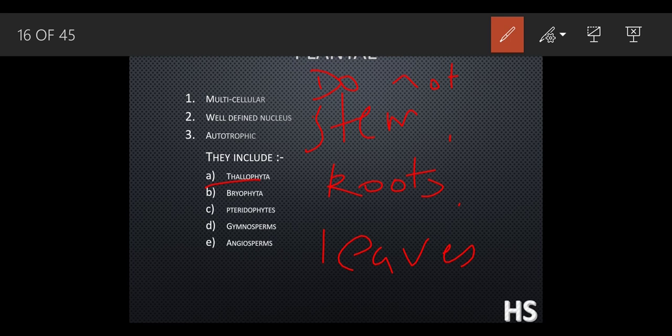Now, if they don't have roots, stems and leaves, why are they classified in the plant kingdom? Because they have the chlorophyll. Okay, because they do have the chlorophyll. And these Thallophyta are basically aquatic in nature.